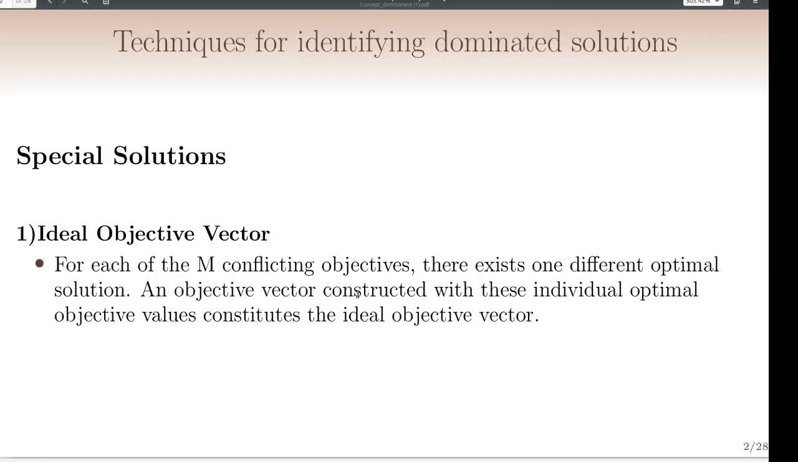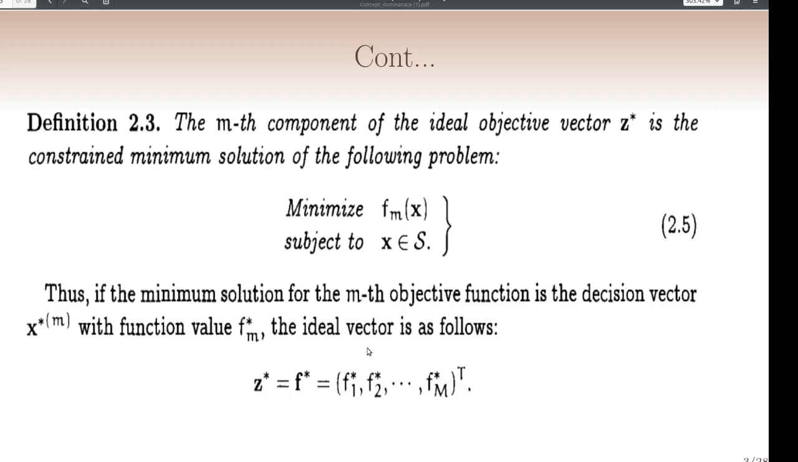Before going to explain the different techniques for identifying dominated solutions or the optimal solutions, let's see some special solutions. The first one is the ideal objective vector. It is assumed that there exists one different optimal solution for each of the m conflicting objectives, and these individual optimal objective values constitute the ideal objective vector. This is the formal definition of the ideal objective vector.